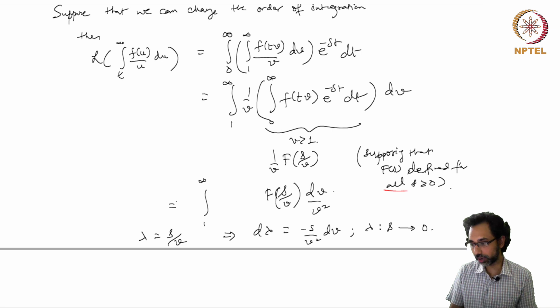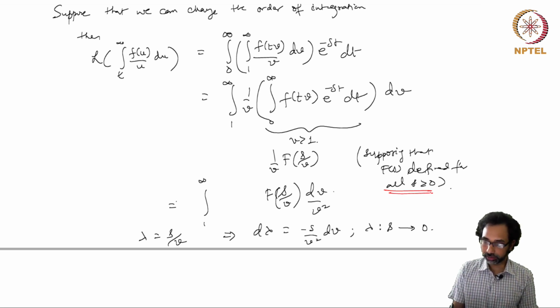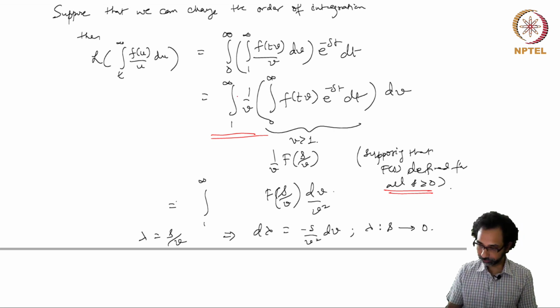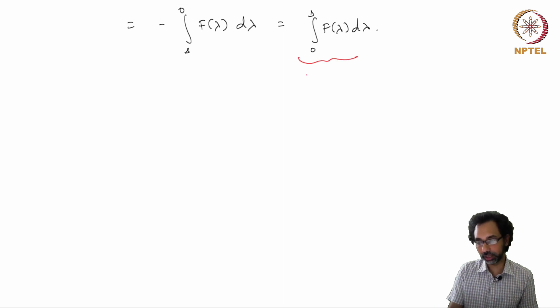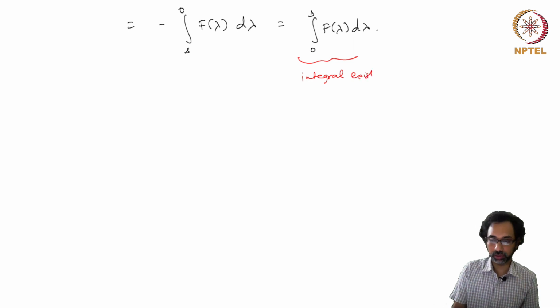Now here we have made many assumptions, first of which is that F(s) is defined for all s. Second is that we can change the order of integration in this computation, and the third one is that this integral exists. So given these assumptions, this formula will hold.